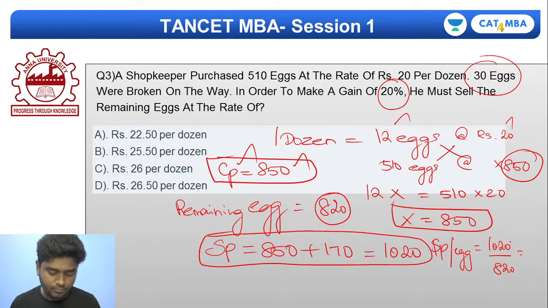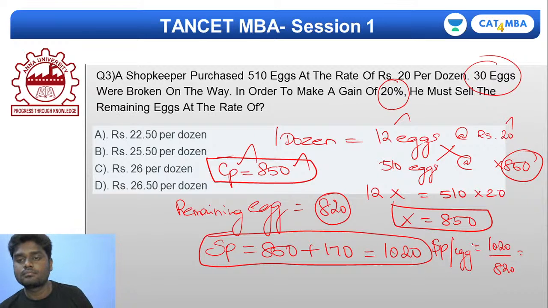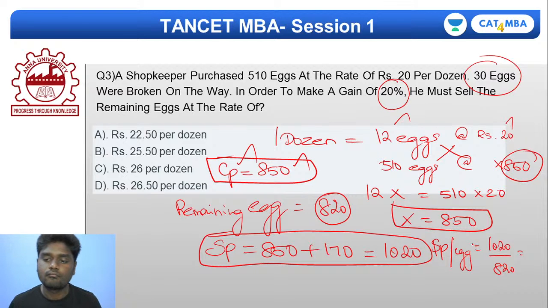Right? So if I do so, what exactly will I be getting? Come on. What exactly will I be getting? I think you'll be getting it in decimal points if I'm not wrong. So you'll be getting about 1.24 if you divide. Let's assume it to be 1.24, right? So you'll be getting one egg to be 1.24, right?